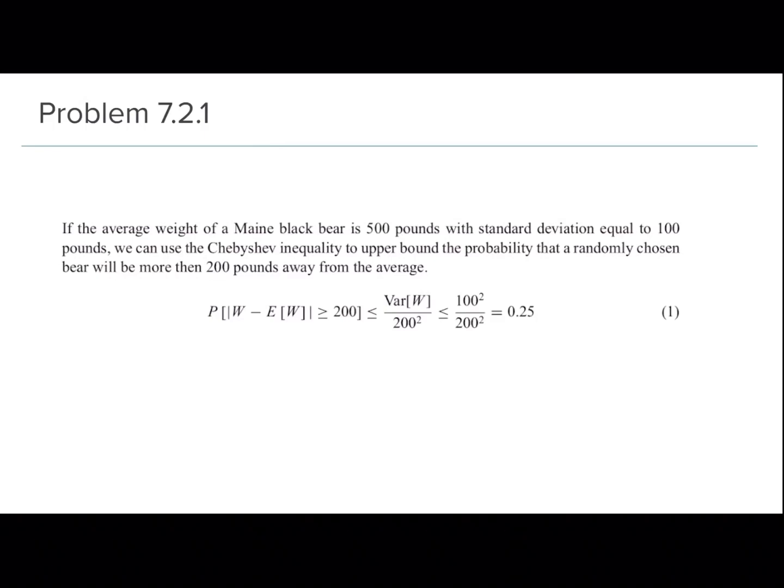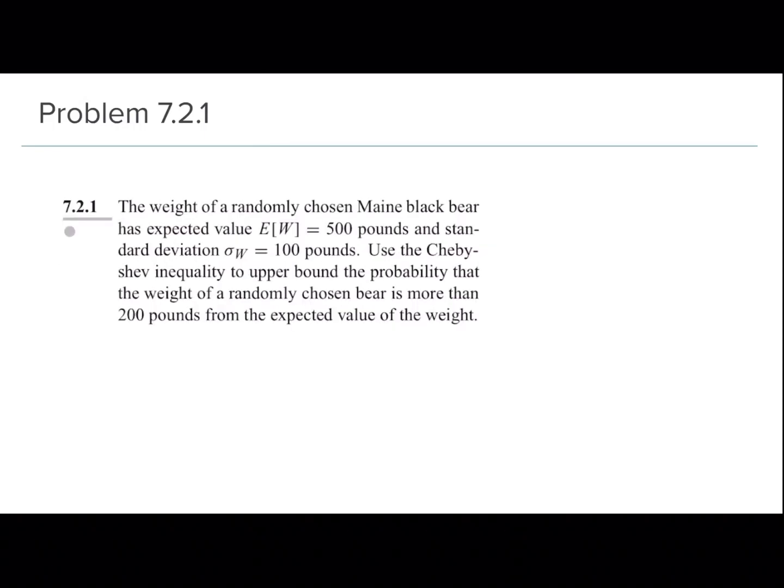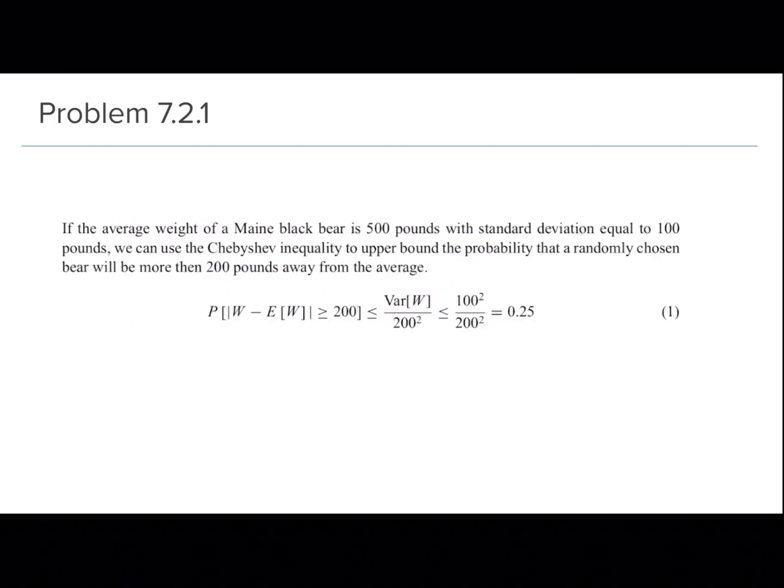So once again going through this, the probability that mod of W minus E of W is greater than or equal to 200 is less than or equal to variance of W by c square, and c here is 200, right? And we're given that the standard deviation is sigma W equal to 100 pounds. So what we have is variance of W by 200 square, which is 100 square over 200 square, which is equal to 1 by 4, which is equal to 0.25.